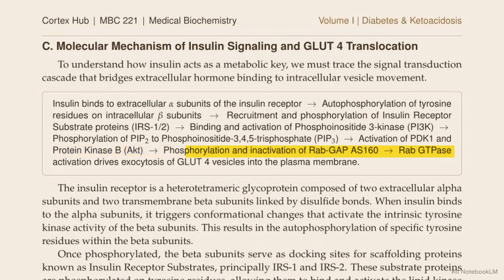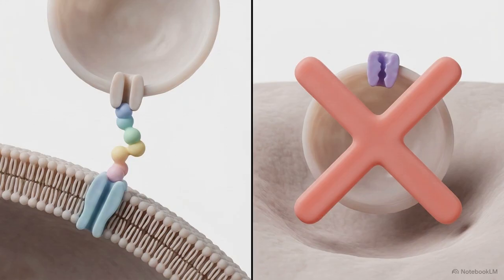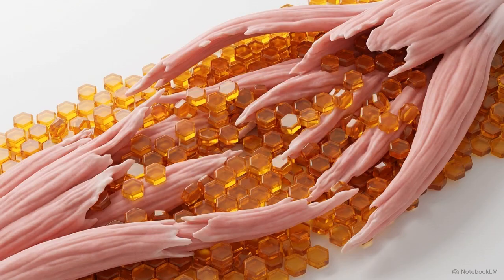AKT then phosphorylates and inactivates the regulatory protein AS160. This allows Rab GTPases to transition into their active state, where they organize the cytoskeletal machinery to drive the exocytosis and fusion of GLUT4 vesicles with the plasma membrane. Without the completion of this exact molecular sequence, the glucose channels remain trapped inside the cell. In the context of diabetes, this represents a total mechanical failure of peripheral cellular feeding.